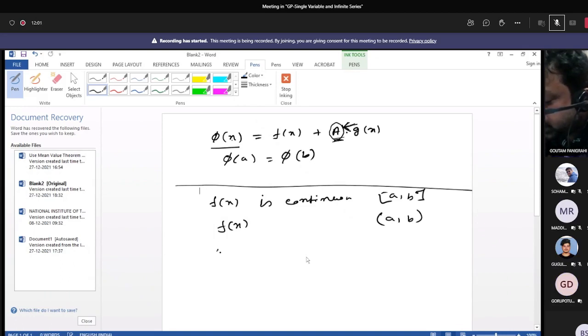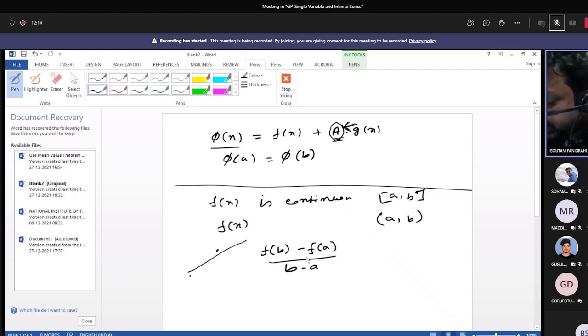Then there is a point c within the interval such that f dash c equals (f(b) minus f(a)) by (b minus a). This is the average rate of change of the function. So within the interval (a, b), there is a point where, if you draw a tangent, these two are parallel. This shows that the average rate of change of the function within the interval will be the rate of change of the function at a certain point. This is why you can write f dash c.